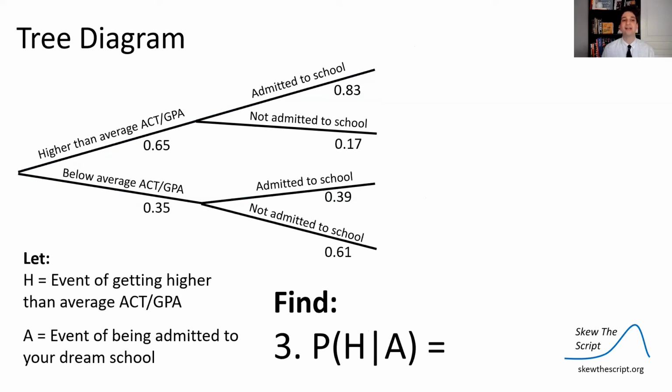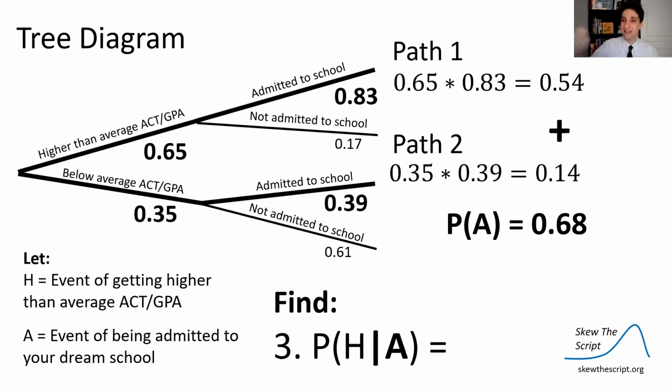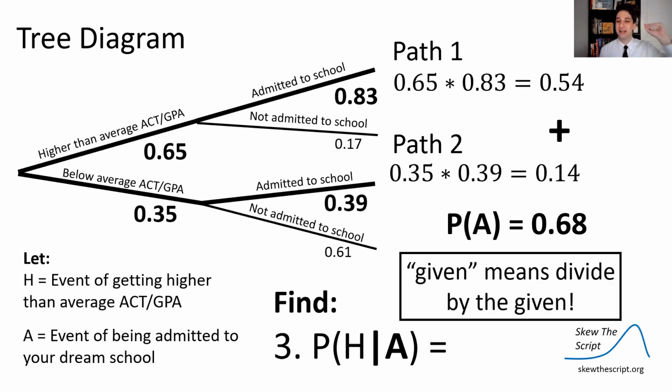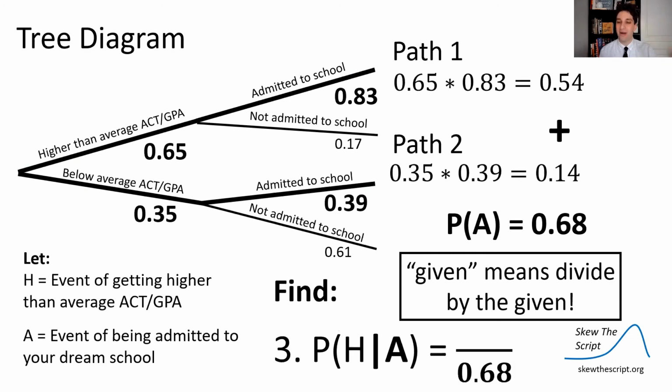Now let's find the probability of a condition. The probability of having attained a higher than average ACT GPA given you were admitted to your dream school. We found, looking at the given first, that the probability of being admitted to the school was 68%. We just found that out in our last problem. So that is the given. The probability of the given happening, being admitted to the school, was 68%. And remember, given means divide by the given. So I'm going to divide by 68%. I'm scaling the probability by the chance of the given.